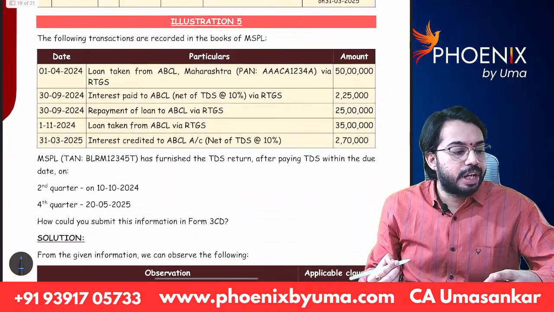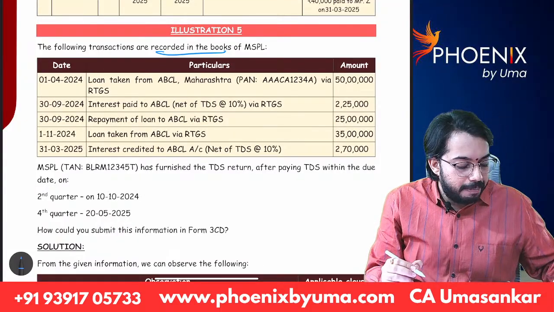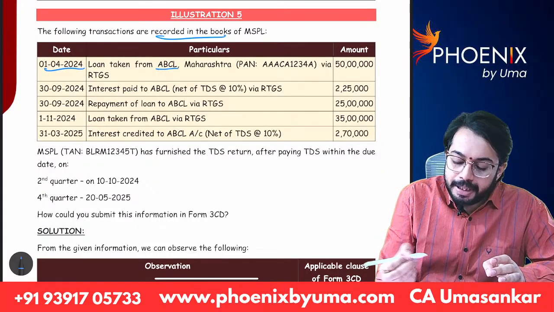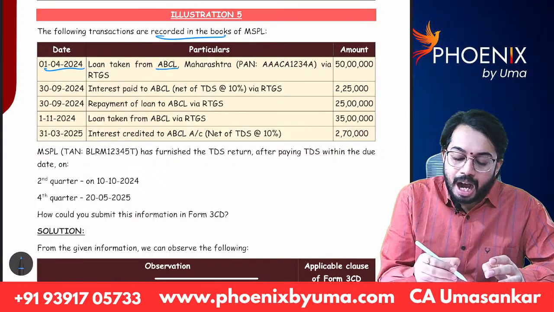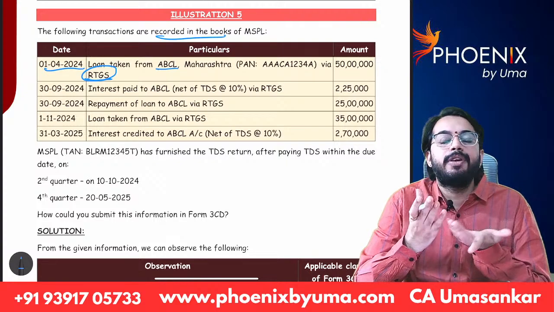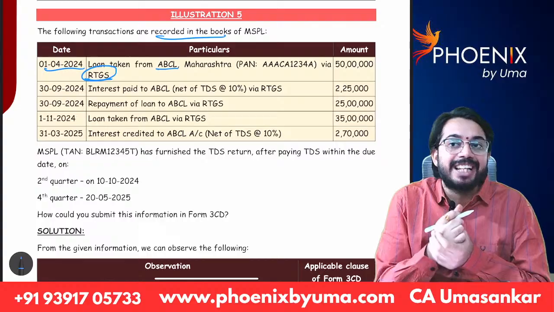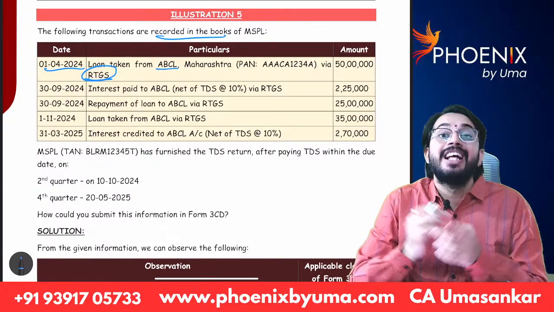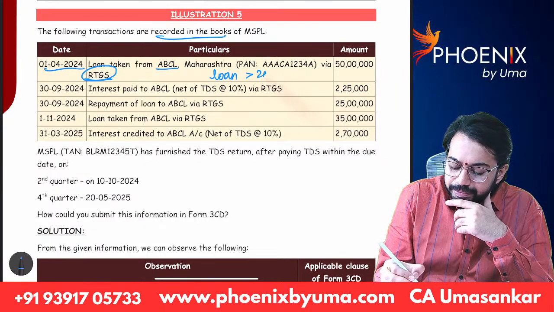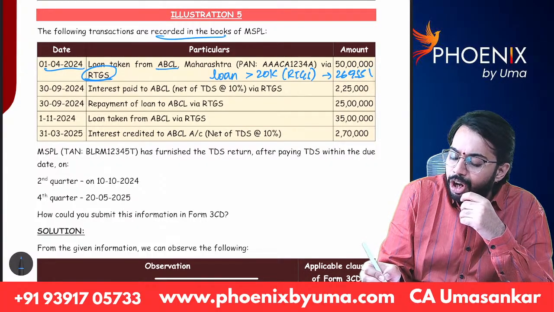Next, shall we see illustration 5? The following transactions are recorded in books of MSPL. On 1st April 24, loan taken from ABCL Maharashtra, PAN, via RTGS. How was the loan taken? Loan was taken by RTGS. Loan should not be taken in cash. If loan is taken in cash and the amount of loan is more than 20,000, then 269SS gets attracted. Here loan is greater than 20,000, but loan is taken by way of RTGS. So 269SS will not get attracted.